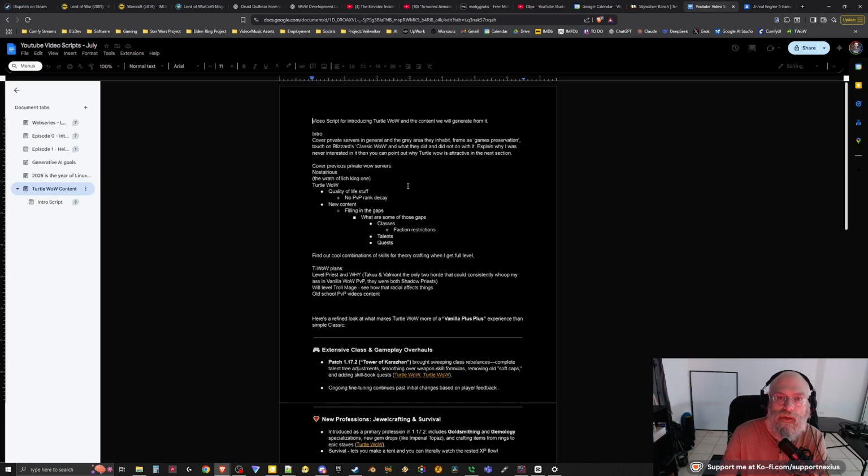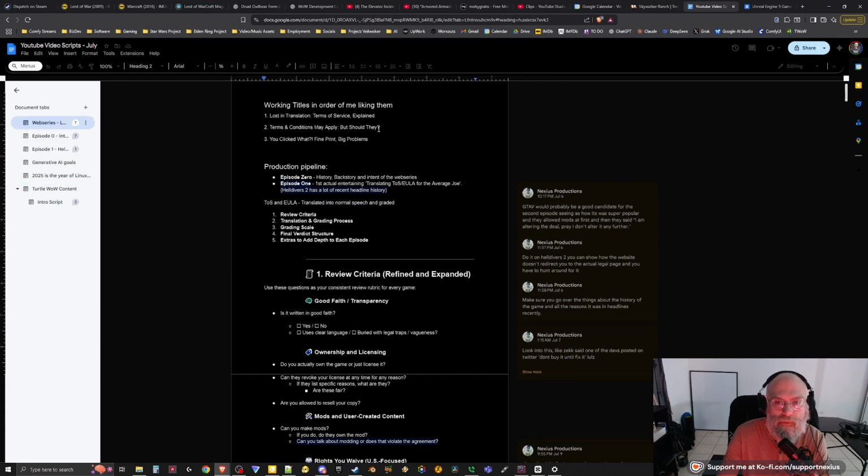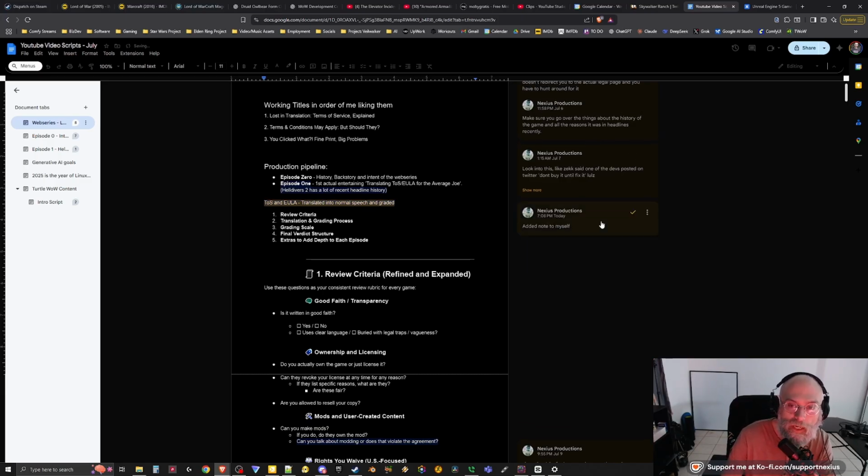I mean, if it's one-off stuff or like a script or something, I'll use Google Docs because you can highlight things. You can highlight things, and then you can click a little thing here and hit add a note to myself and hit comment, and then later on when you're done with that, you can check it off and it goes away.